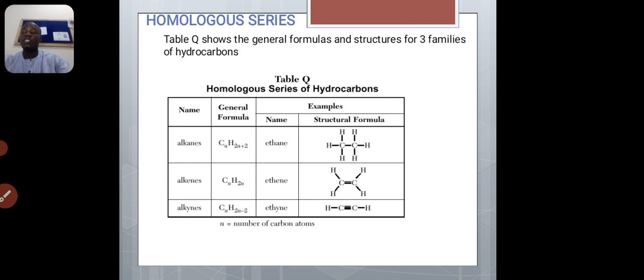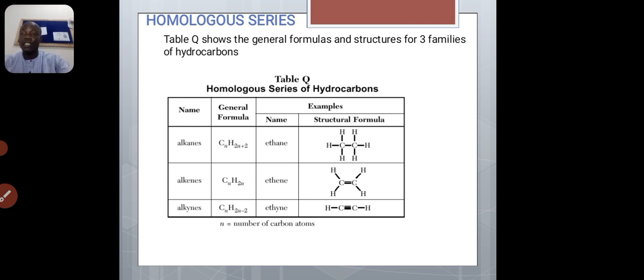Saturated hydrocarbons have single bonds between carbon atoms throughout the compound, while unsaturated hydrocarbons have a deficiency of hydrogen atoms. In the case of alkenes, they have a deficiency of 2 hydrogens, while alkynes have a deficiency of 4 hydrogen atoms. And these are their general formulas.